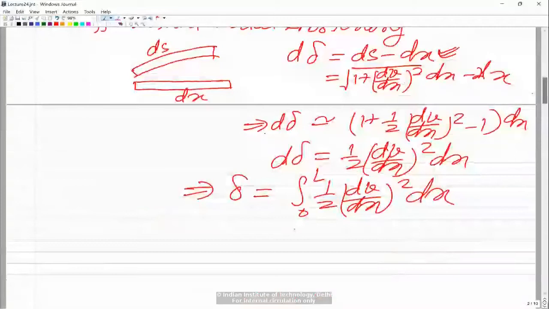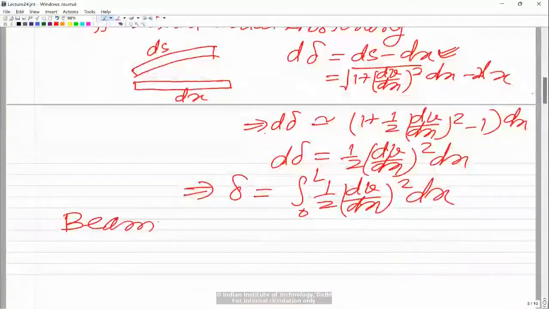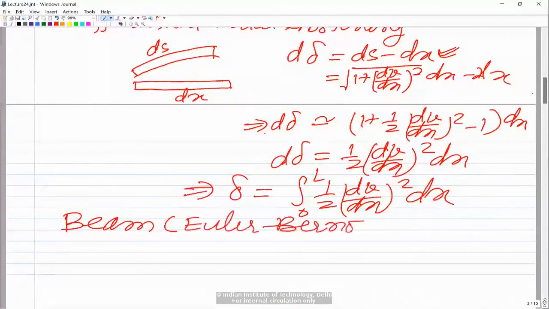And now let's talk of a beam finite element. The same beam finite element which we have discussed, based on the Euler-Bernoulli beam theory. Although a similar formulation can be done based on the Timoshenko beam theory, we will use the Euler-Bernoulli beam theory.